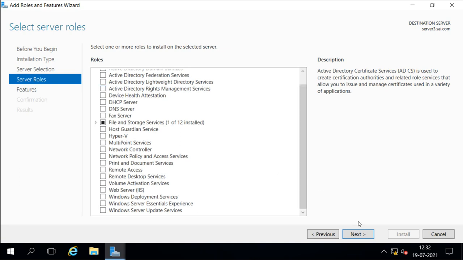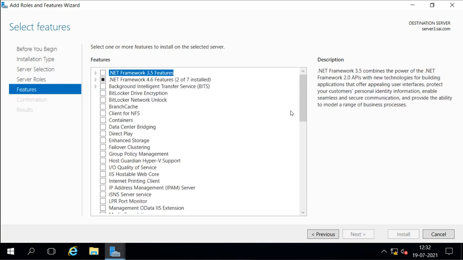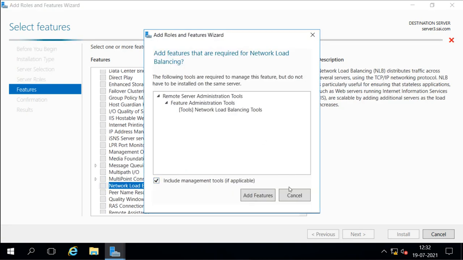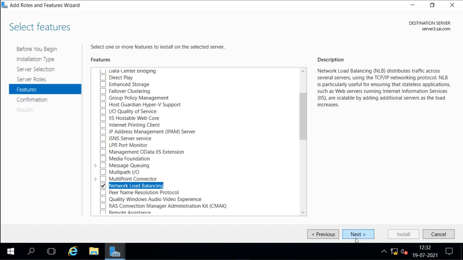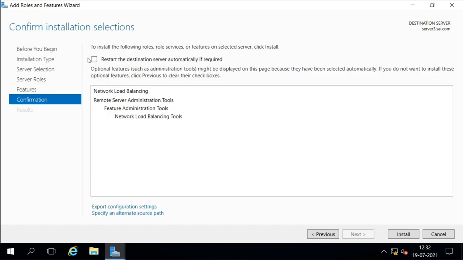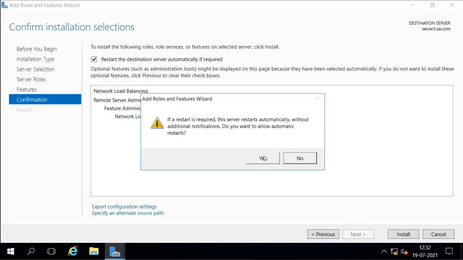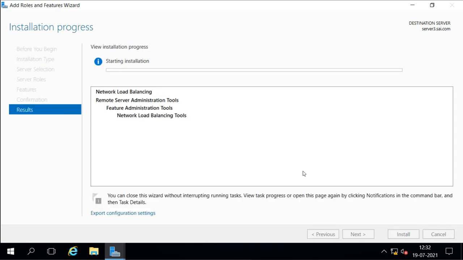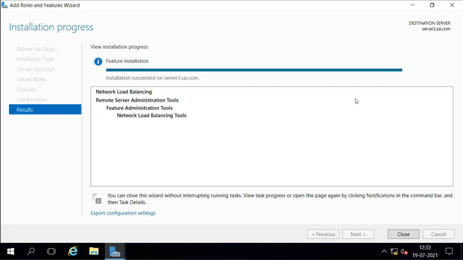Under the features, I will select NLB, and install. This will take a little time. Okay, so this one is also installed.